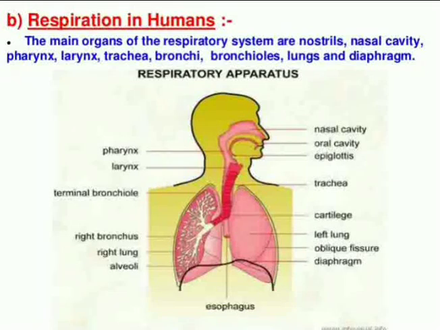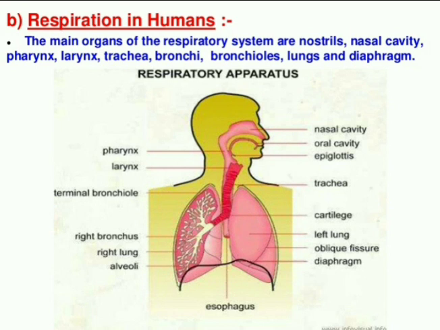So in the last class, we discussed the different types of respiration, and at last the complete breakdown, how the breakdown of food happens. All the types we discussed. Now, we are going to discuss respiration in human beings. It's like the digestion in humans. We have a digestive tract. Similarly, here also we have a respiratory tract. There is a series of sequences there. So that also we discussed in our previous classes.